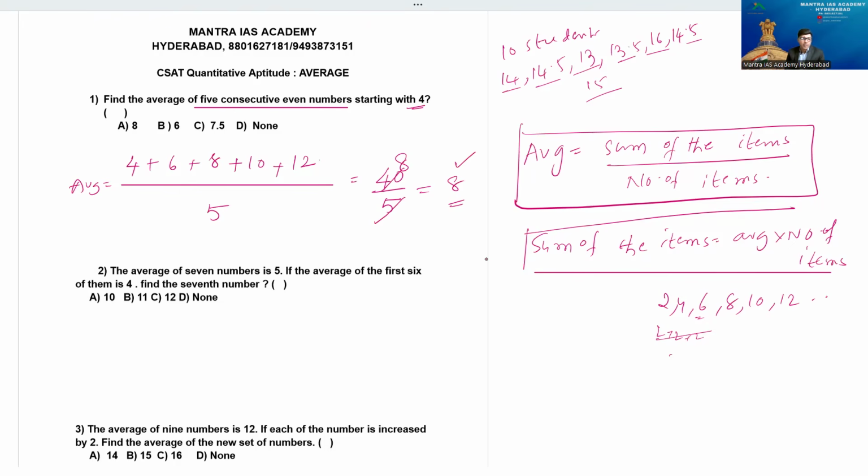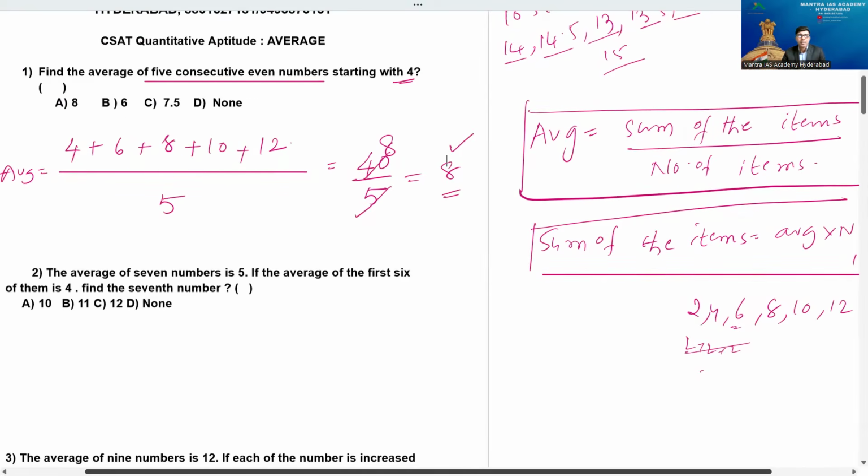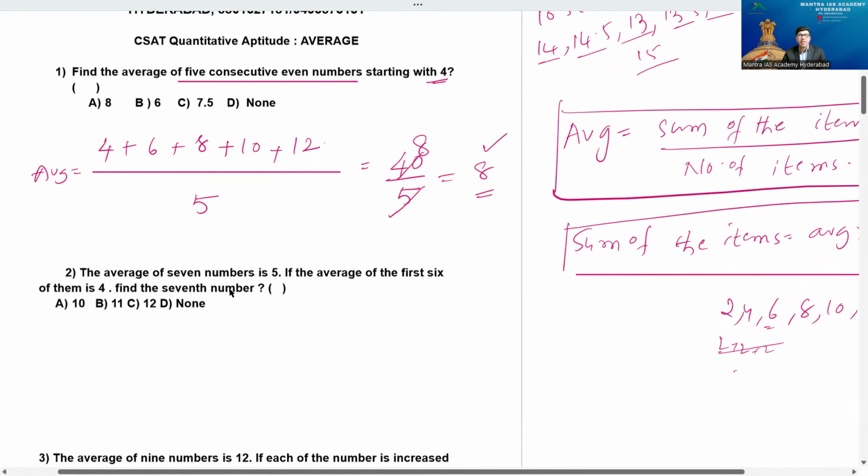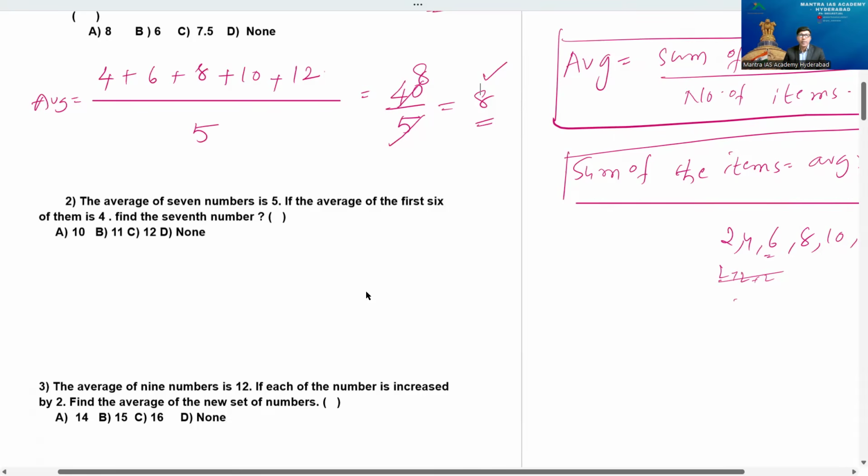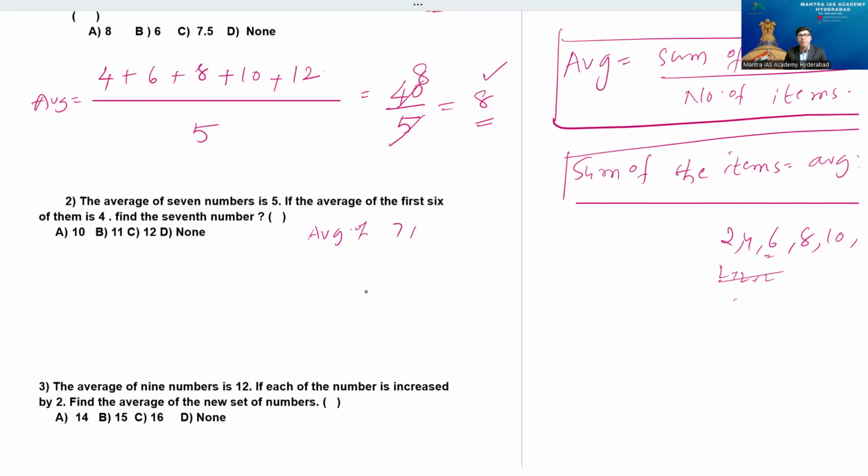Then come to question number 2. He's asking: the average of 7 numbers is 5. Remember, I'll enlarge it a little. The average of 7 numbers is 5. If the average of the first 6 of them is 4, find the 7th number. A very important point here: he gave us that the average of 7 numbers is 5.